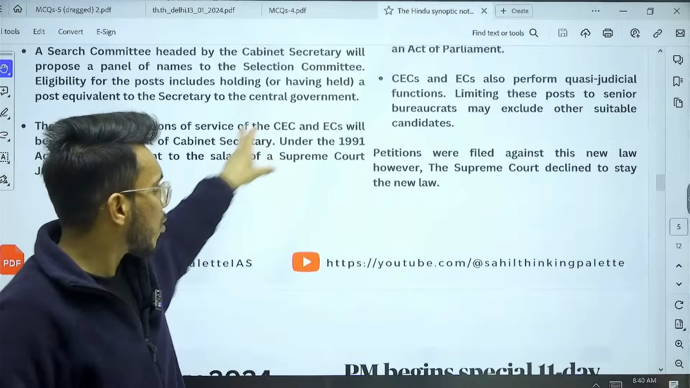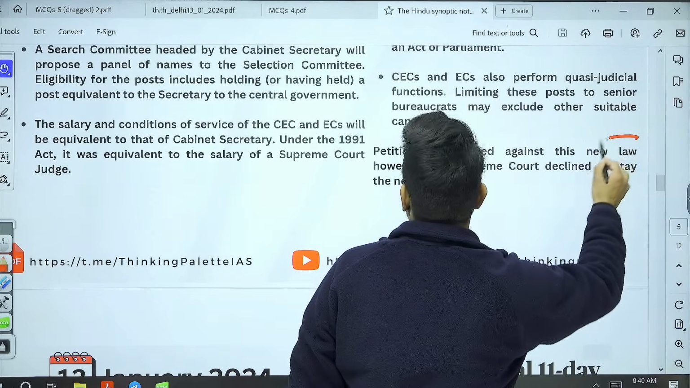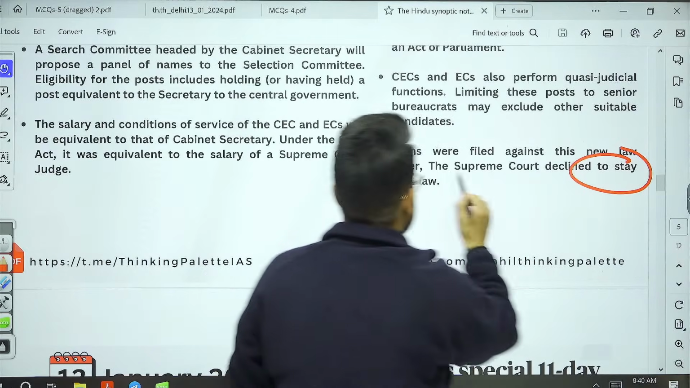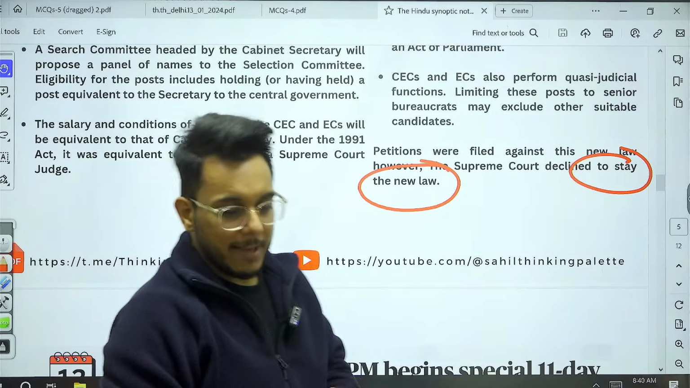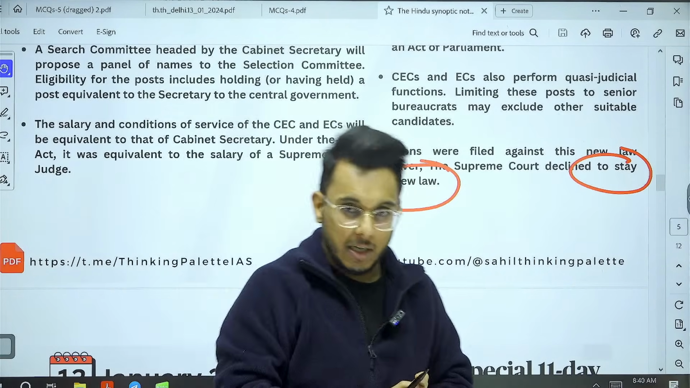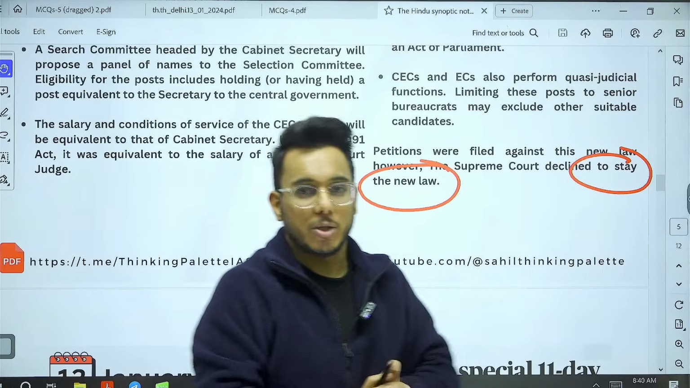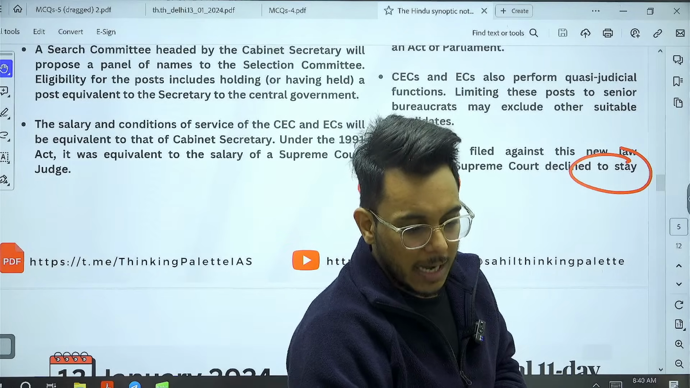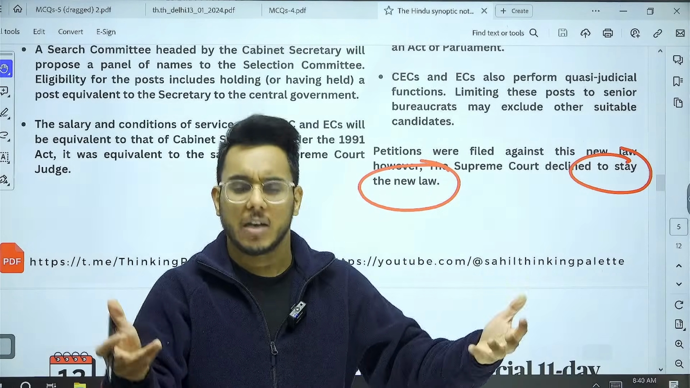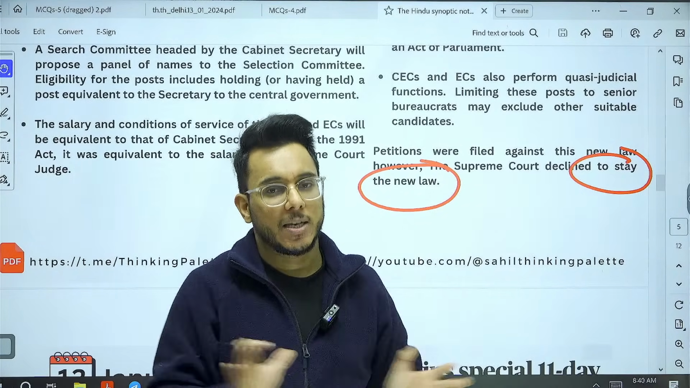Now, what has the Supreme Court done? The Supreme Court has refused to put a stay on this new law. They have said that they will further hear the arguments by the union government, but as of now, this law will prevail. In April, this particular matter will be dealt with further and we'll see what comes. But as of now, the law will prevail. No stay has been given by the Supreme Court.